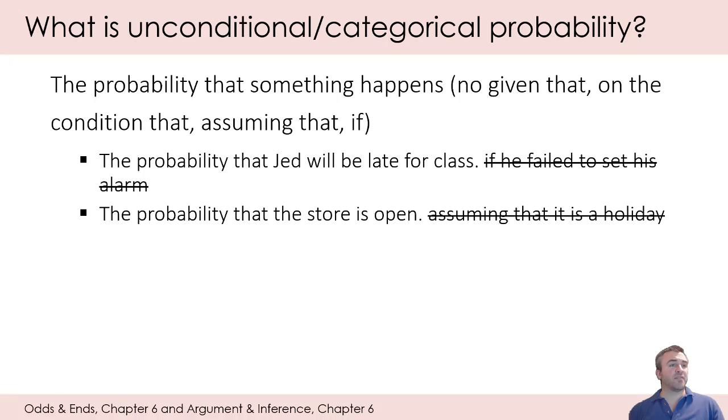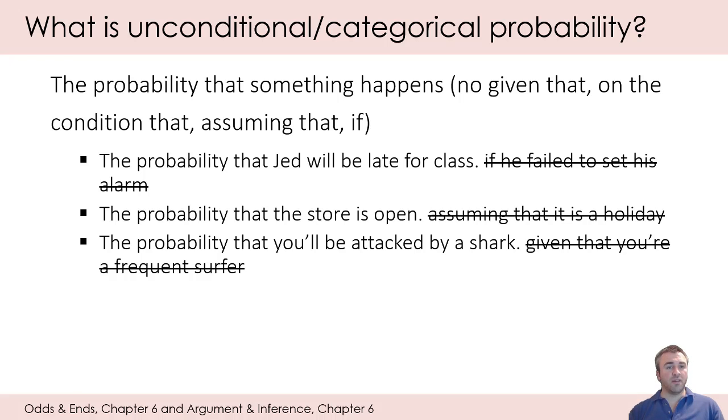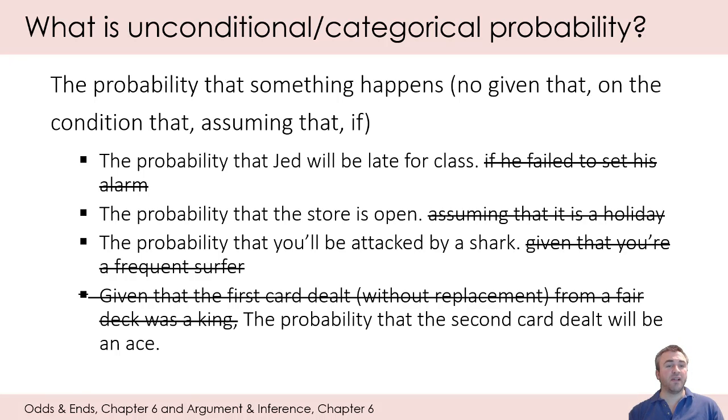The probability that the store is open, again, full stop, get rid of assuming that it's a holiday. The probability that you'll be attacked by a shark, full stop, get rid of the given that you're a frequent surfer. And here we would get rid of the first half, given that the first card dealt without replacement from a fair deck was a king, and only hold on to the probability that the second card dealt will be an ace.